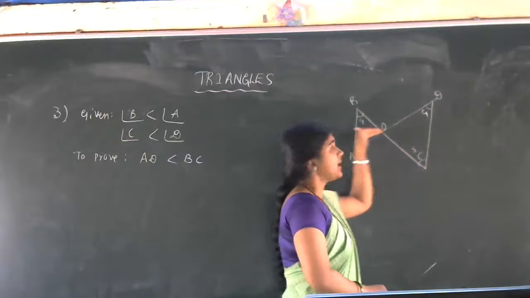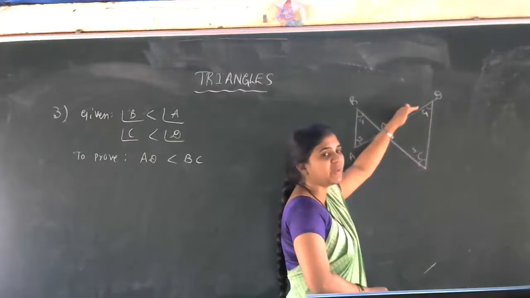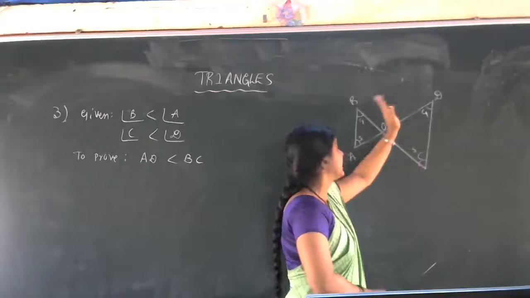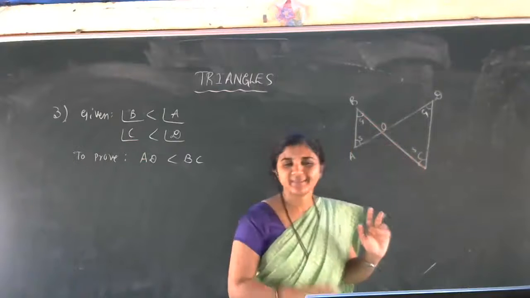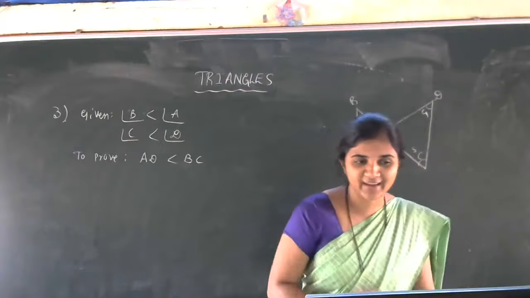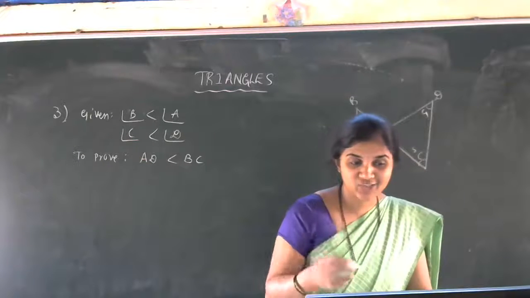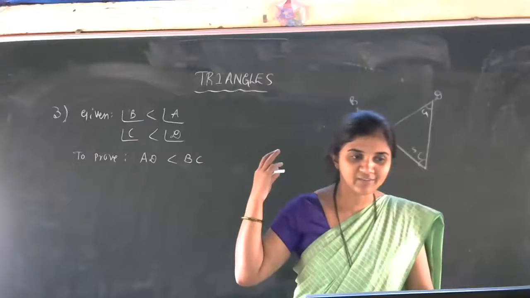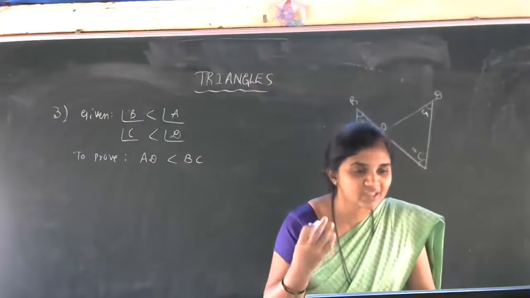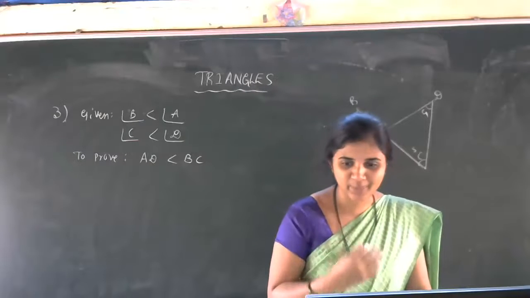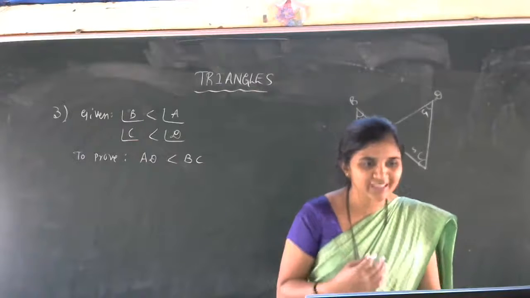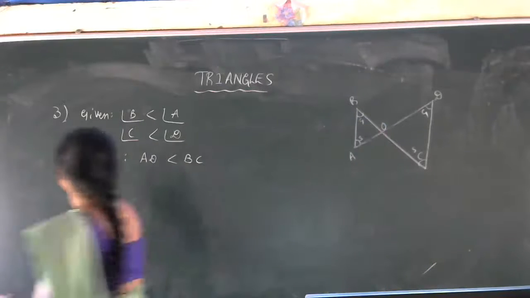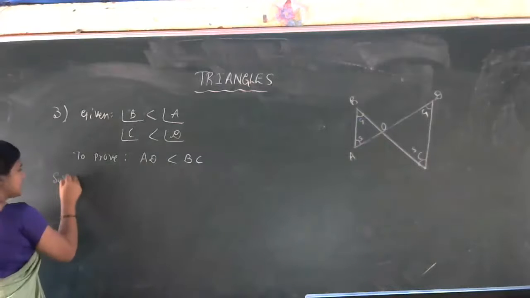AO plus OD will give AD. Then BC is BO plus OC. Then I think you have got some idea, no? In the last, after the problem, we can discuss that one. So what is the first step? How can we start the problem? Yes, by using given data and theorem 7. Okay, let us begin the problem solution.